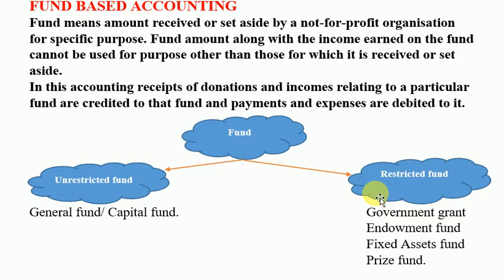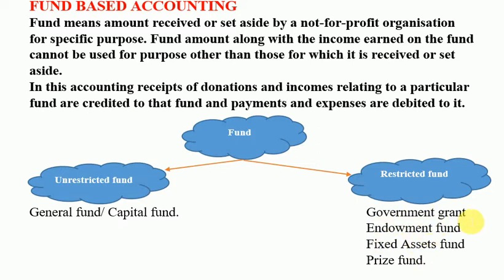use under a restricted fund. So first one, that is government grant, endowment fund, fixed assets fund, prize fund, match fund. So these are the types of restricted fund. These funds will be used for this particular fund itself.